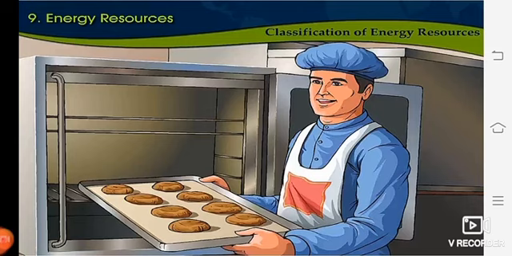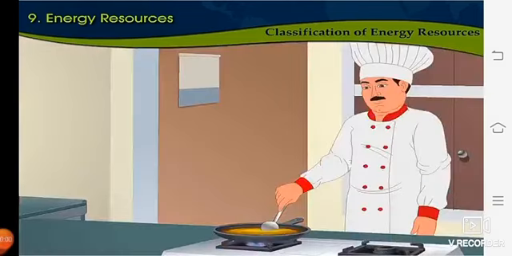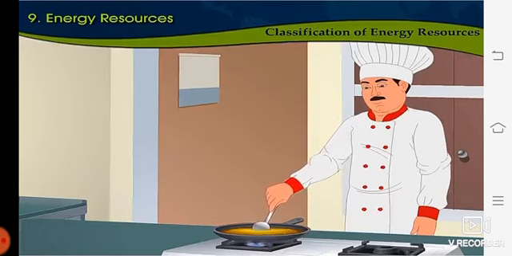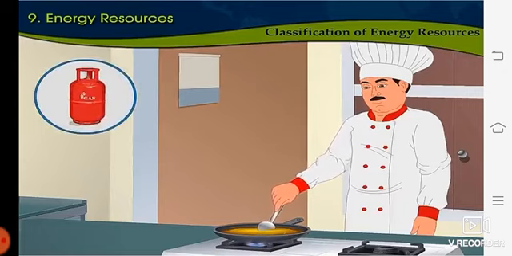Okay, so this will be classified as process based, and the others, you know what they will be called as. Yes, and we are going to discuss it further. So did you understand what is the energy resource here? In the last picture we are able to see that a person is cooking on a gas stove, means he is using a gas stove for cooking. So the energy resource used here is natural gas.